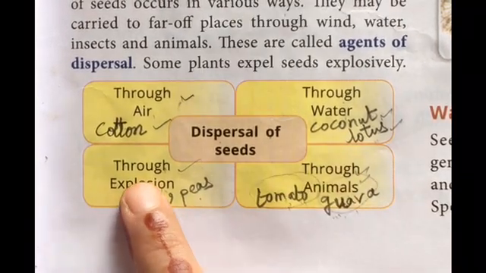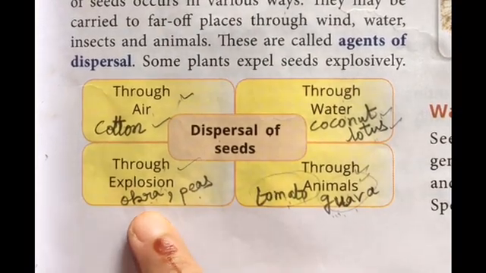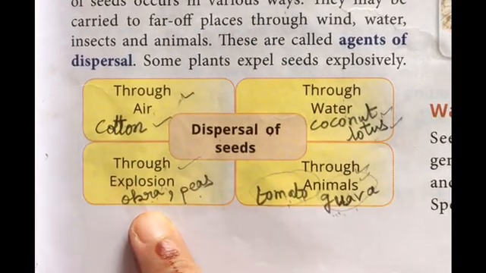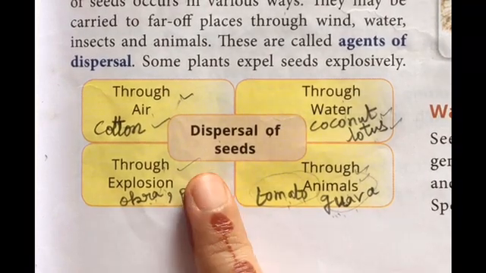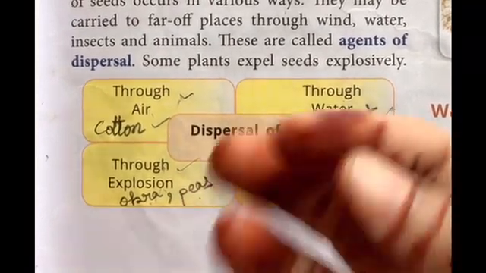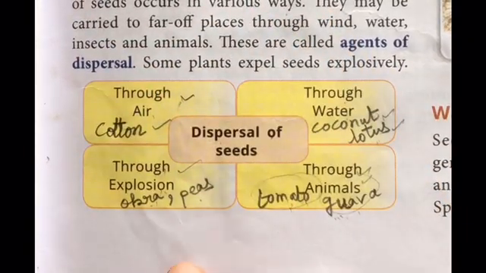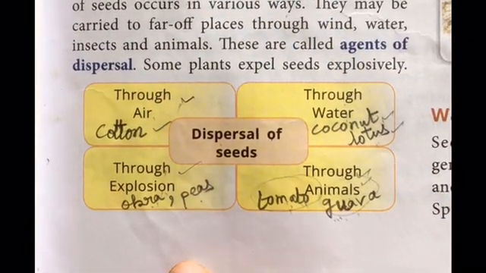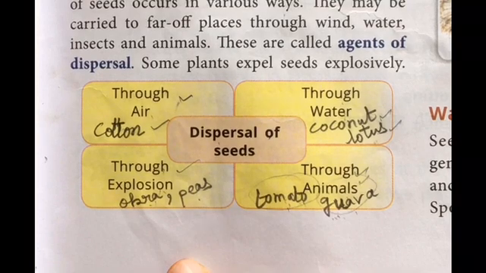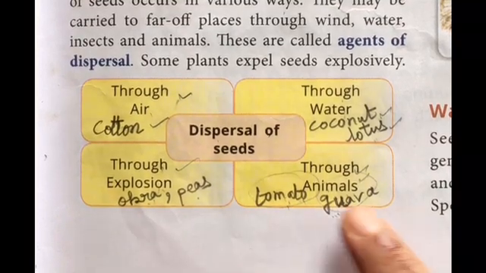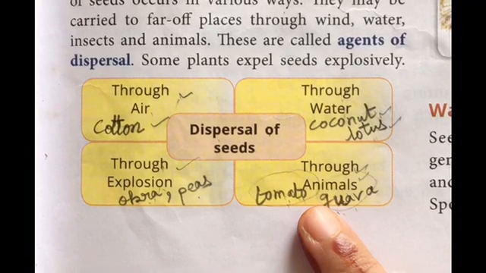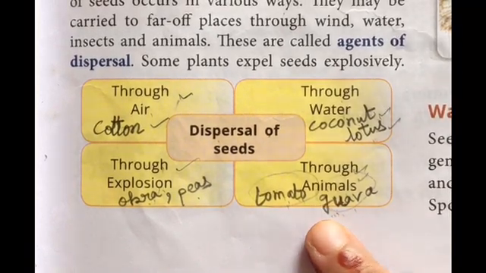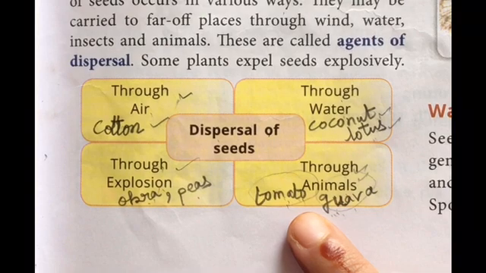germinate. Then through explosion, if we talk about fruits or vegetables like okra or peas, whenever their fruit or vegetable ripens, it bursts and all the seeds inside it get scattered here and there, and they can germinate this way. Then there are animals; here we are talking about insects as well as animals.